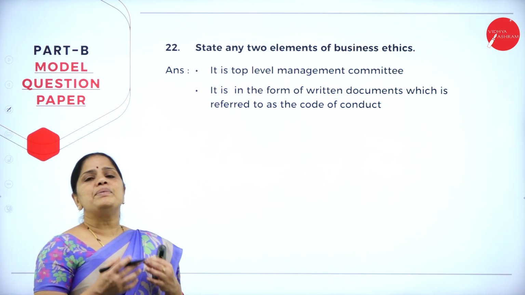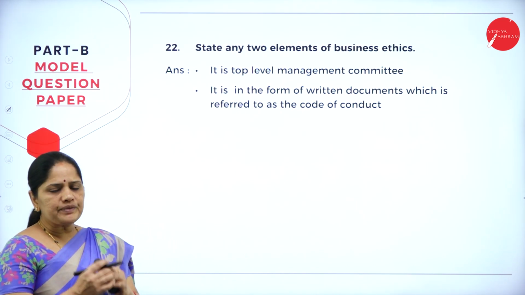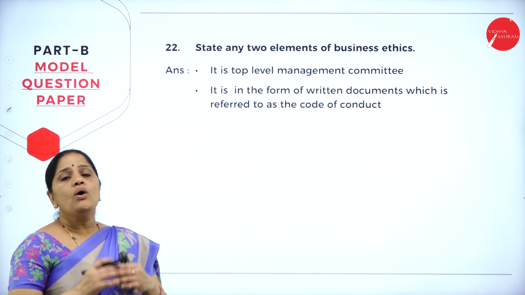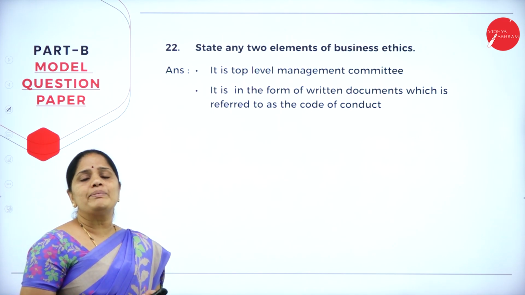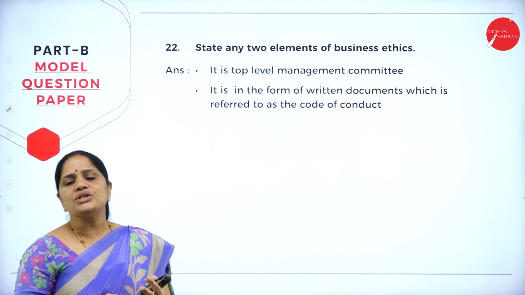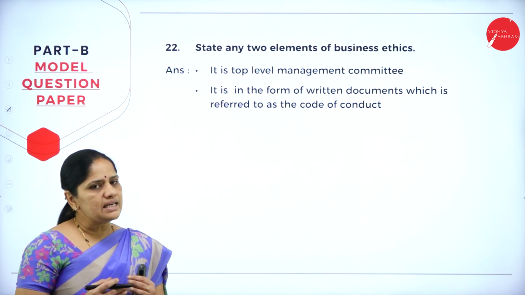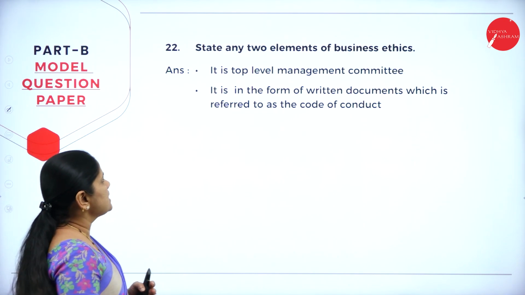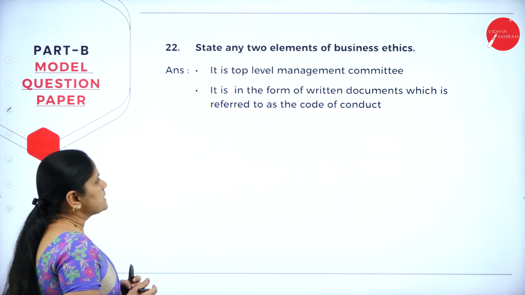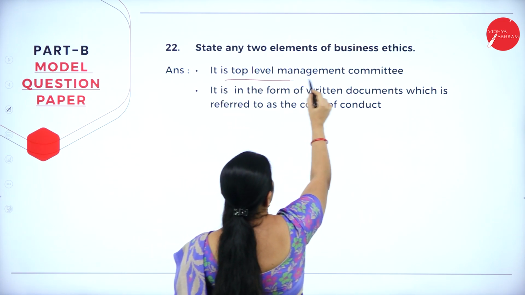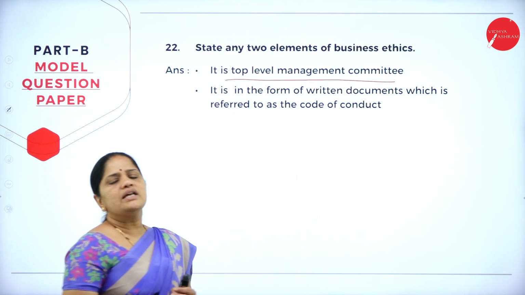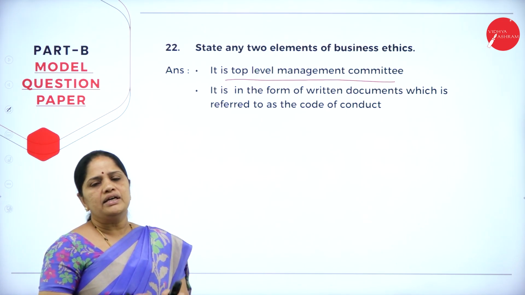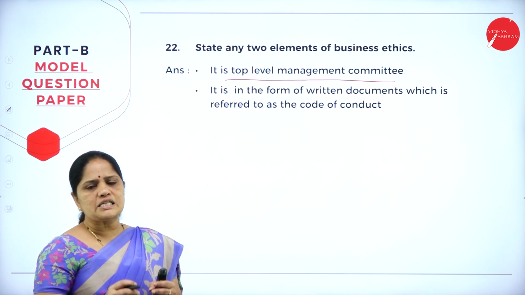Now, what do we mean by business ethics? They are the moral values which are to be followed by every business. What are the moral values to be followed by every business? They should not engage in malpractices, and they should not do any unlawful or illegal business. In business ethics, it is the duty of the top level management committee to see that the business is run in a legal and lawful way. So, they are doing all the activities as per law.